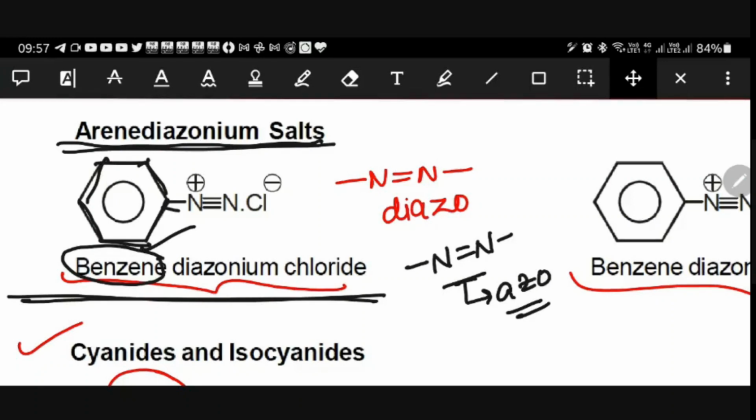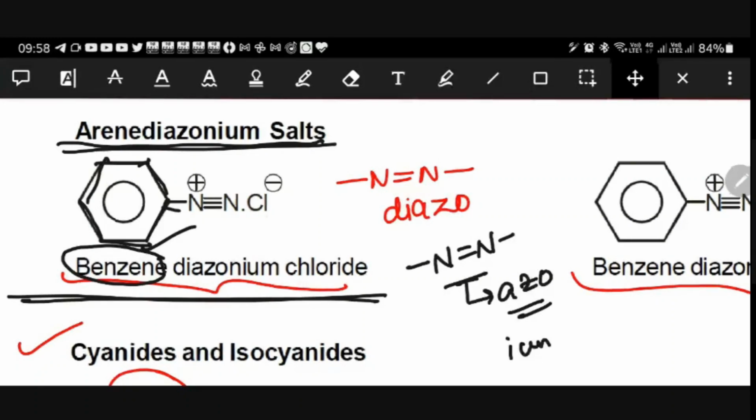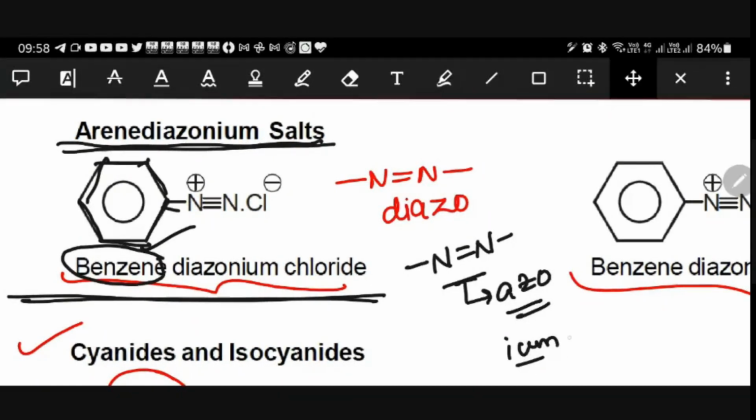And when -ium comes, I already told you, sodium, potassium, -ium means positive charge. So diazonium: two nitrogens are there, a triple bond between nitrogens, and a plus charge. That is the reason diazonium.